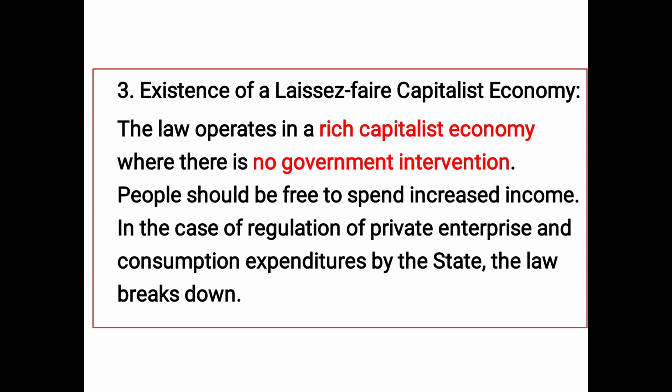Next one is the existence of laissez-faire in a capitalist economy. Now we already know about the capitalist economy because they are following laissez-faire. That means no government intervention. So what happens? People are very free. They spend their entire income on consumption, because there is no state intervention as such. So people should be free to spend their increased income.